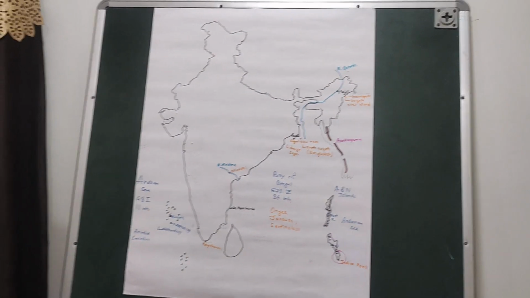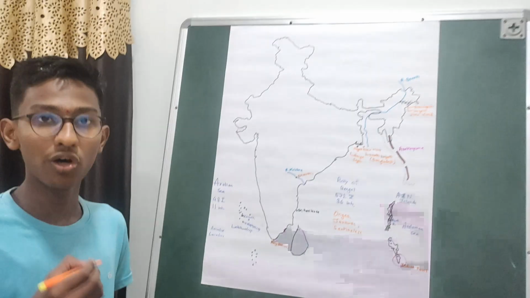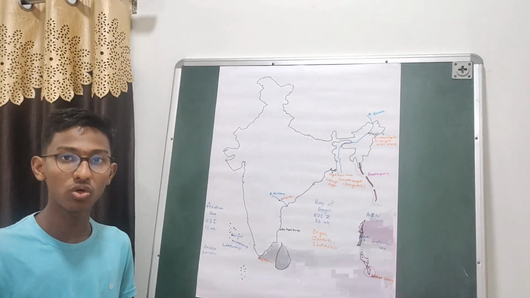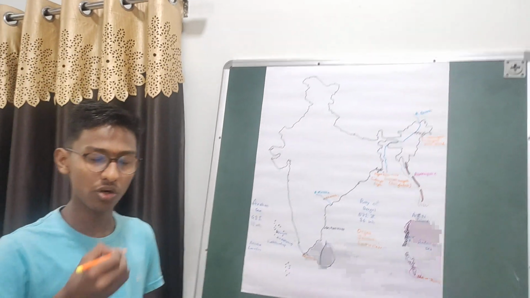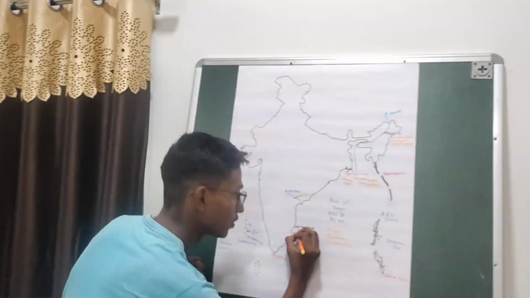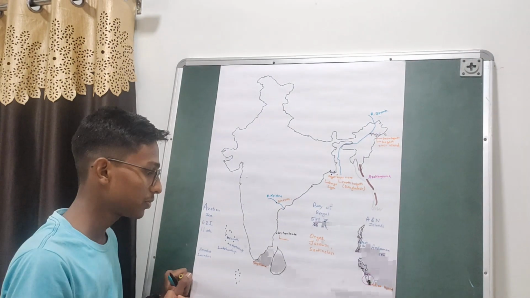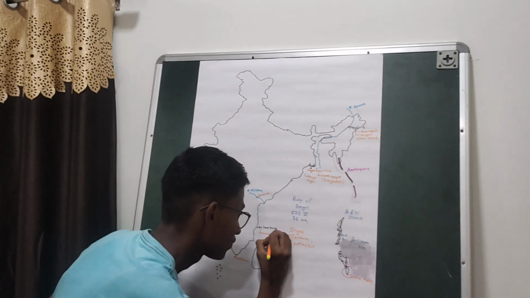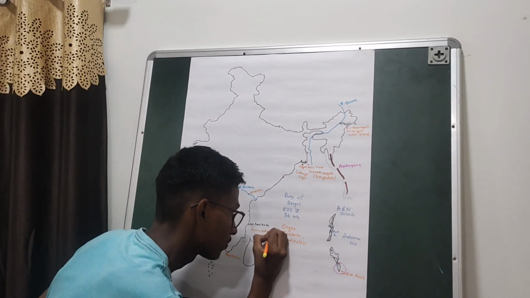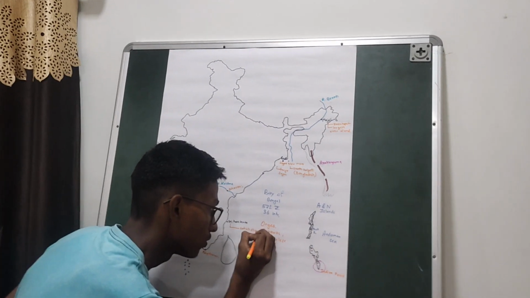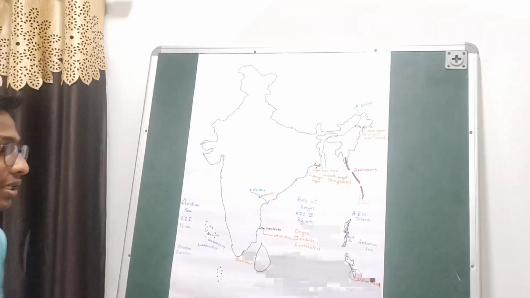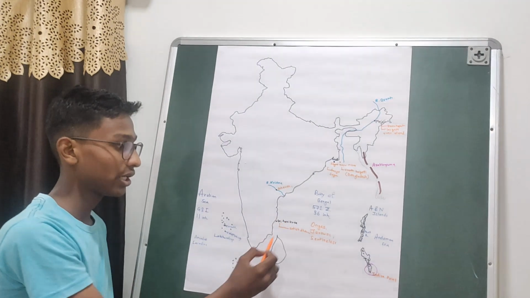The Sriharikota Island is the home to one of the only two rocket launching centers in our country. That is the Satish Dhawan Rocket Launching Center, the center that is located in Sriharikota.